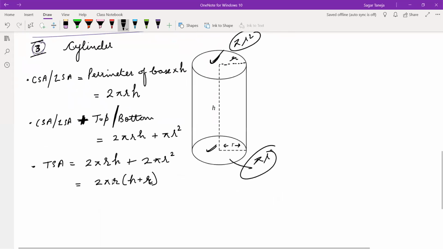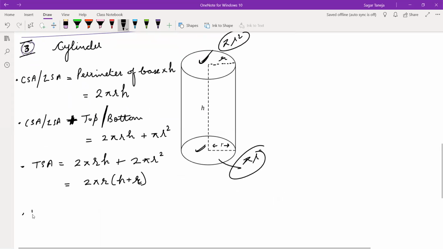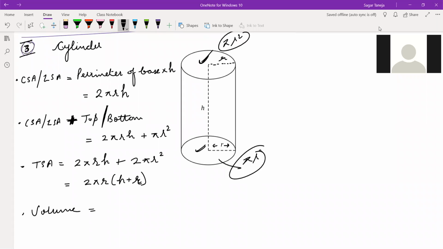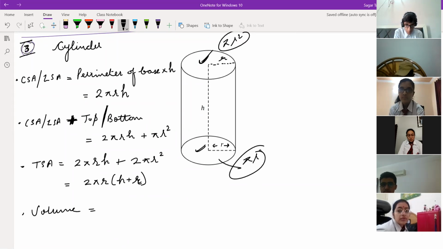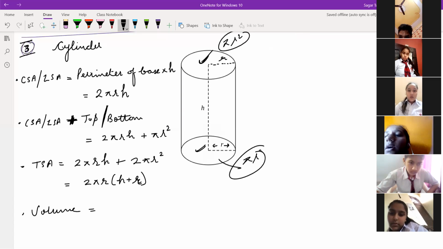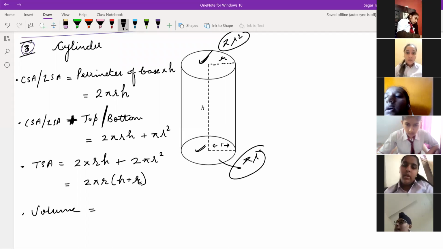Now in this way, who can explain to me the volume with the basic formula? Let me ask you regarding this. So to whom should I ask?